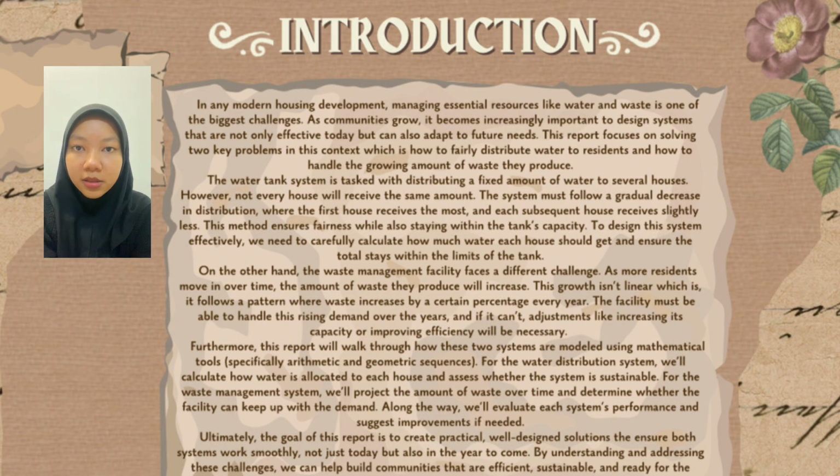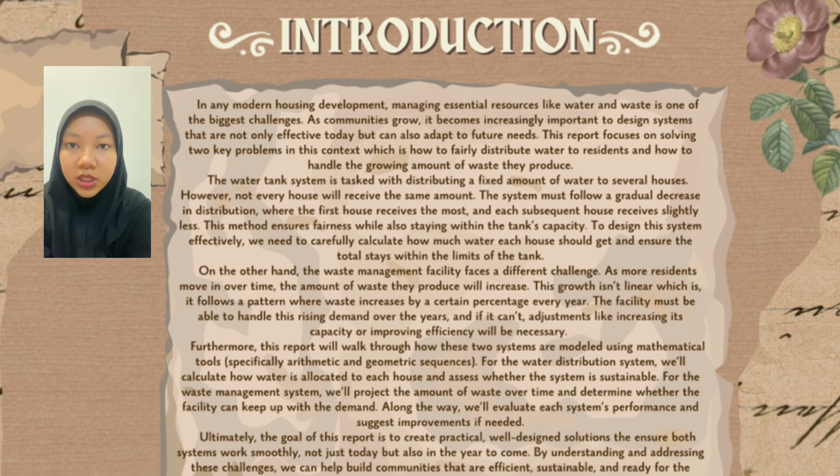The mathematical modeling for water distribution is to use an arithmetic sequence to allocate water to houses and evaluate the sustainability of the system. For waste management, it is to use a geometric sequence to project waste growth over time and to assess the facility's ability to meet future demand.